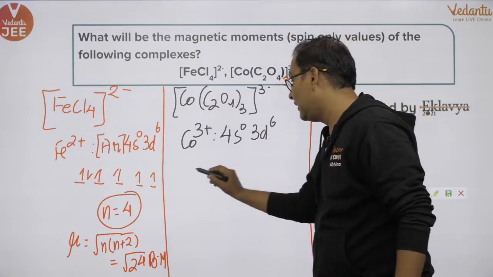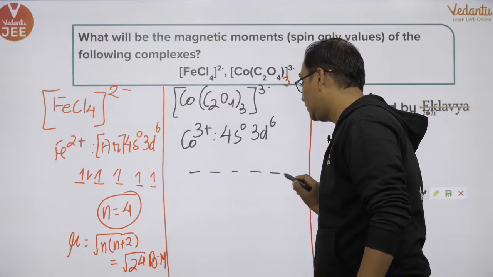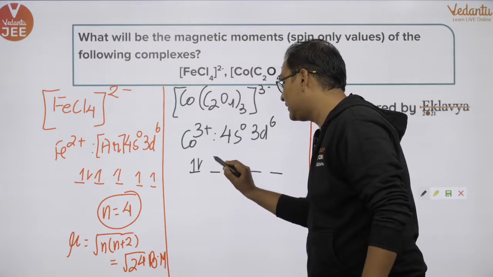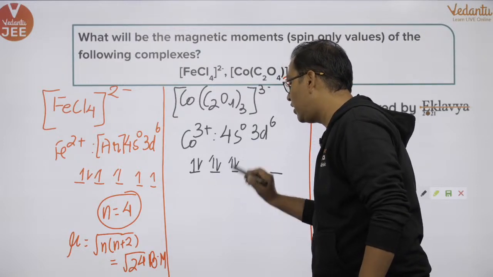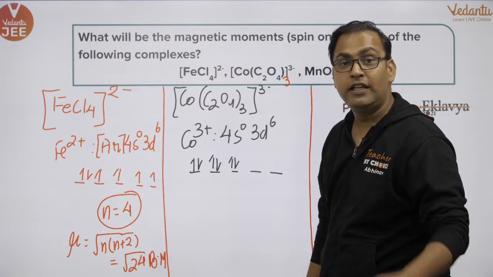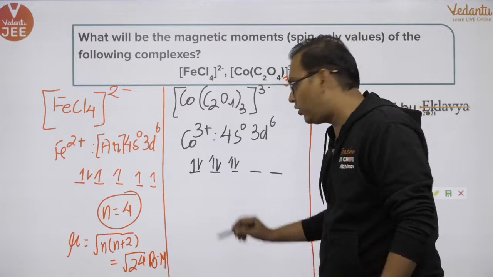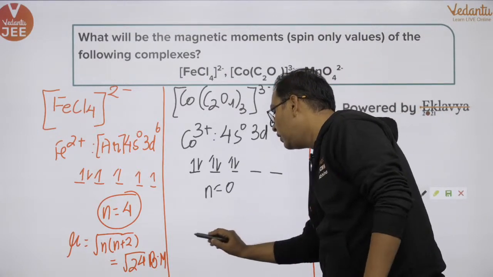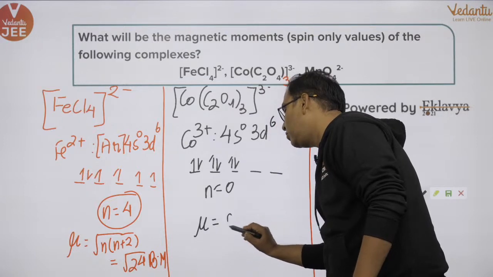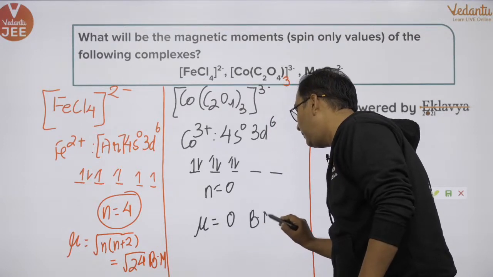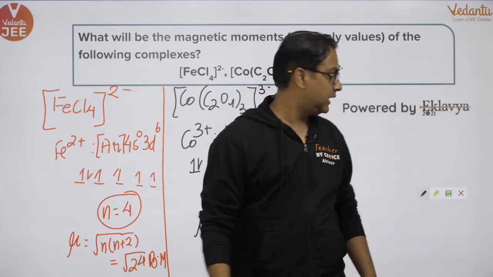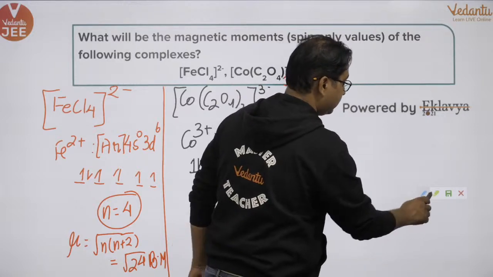So that causes pairing of electrons. How many unpaired electrons do we have? Here we have no unpaired electrons. So the number of unpaired electrons is 0. So the magnetic moment comes out to be 0 Bohr magneton. Yes?